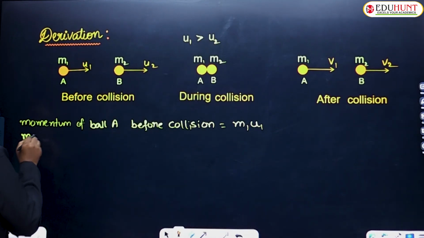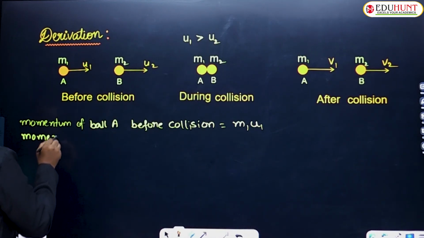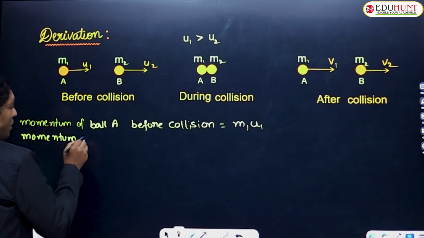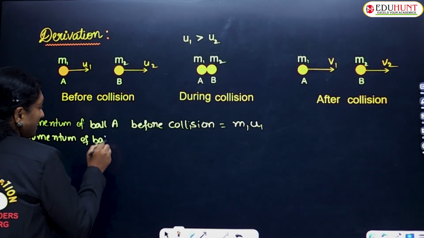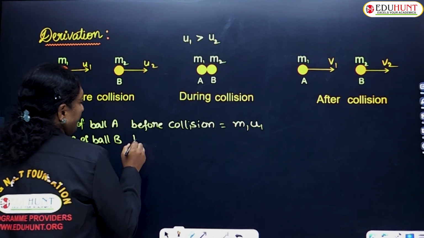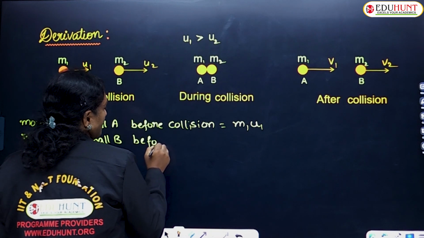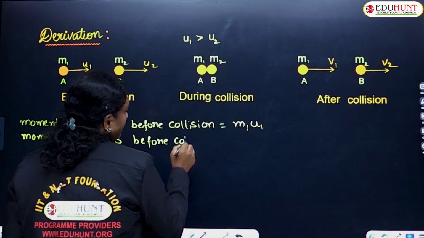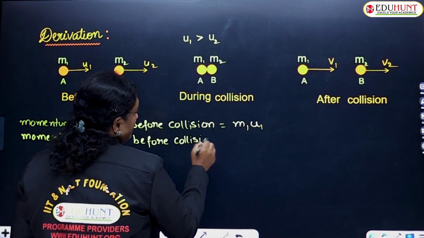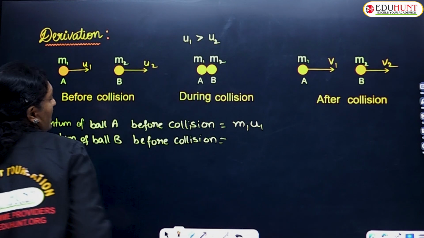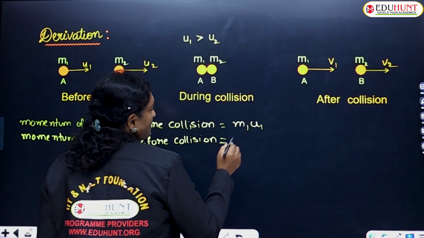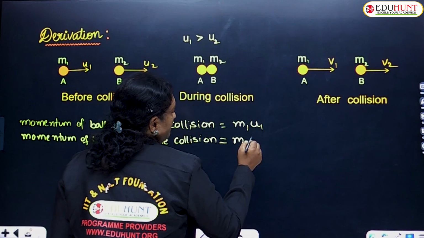Similarly, for the second marble, the momentum of ball B before collision, how much was that, children? The mass of the ball was m2 and the velocity with which it is moving is u2.